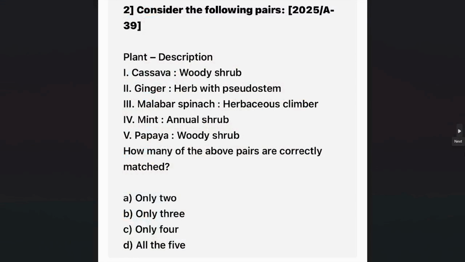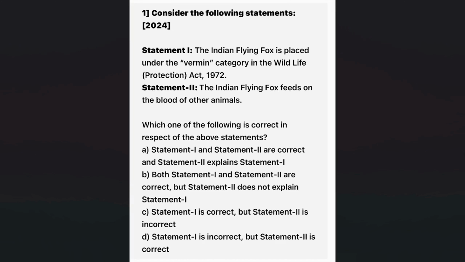As you can see here, this is a question on the nature of various shrubs, various plants, whether it is a shrub or a herb. The nature of plants was asked here. Then there is a question on the Indian flying fox, and whether it is declared as vermin or not under the Wildlife Protection Act. So this is a question about the Wildlife Protection Act, the status of an animal and its feeding habit. You can see it says the Indian flying fox feeds on the blood of other animals.